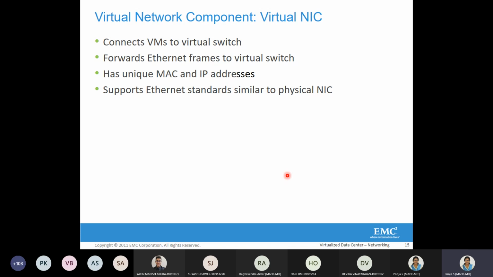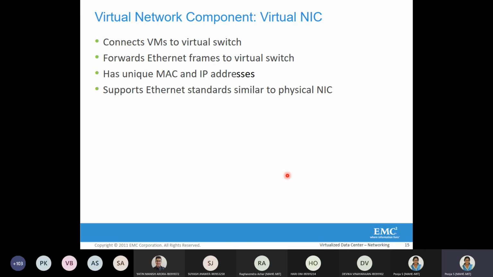Whenever it connects the virtual machine to the virtual switch, it is going to forward input output data from a virtual machine to a virtual network. It always forwards it in Ethernet frames. We also have to note that each virtual NIC has a unique MAC address and IP address.